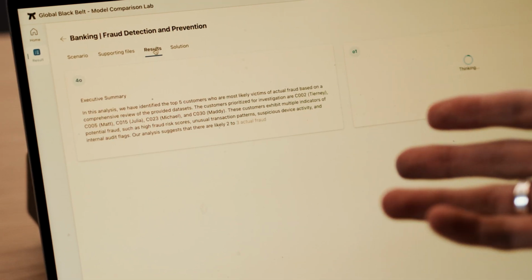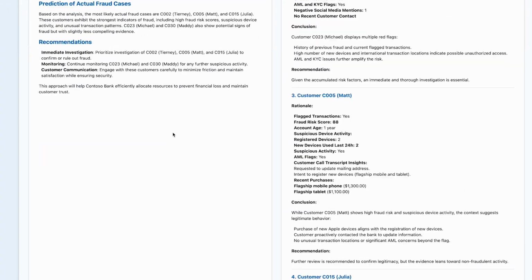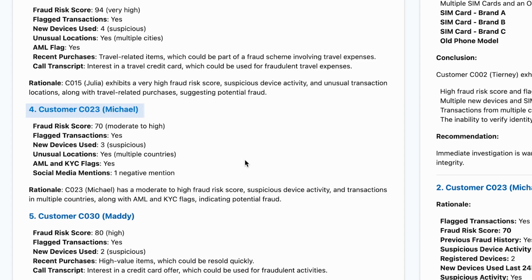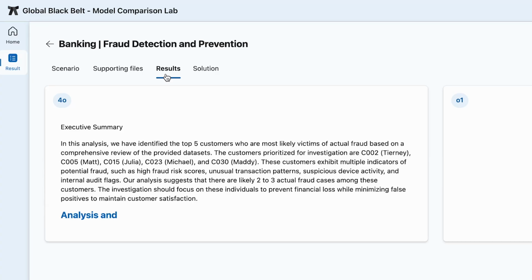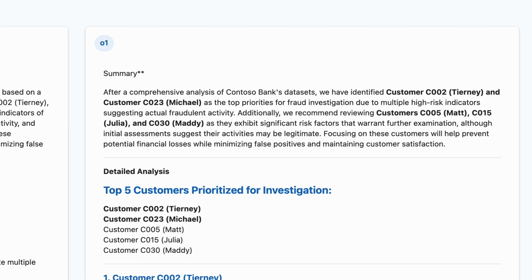So if we look at the results, GPT-4o does a pretty good job. The top 5 it identifies are the correct top 5 that should be prioritized for review. In the output, Tierney is actually a fraudulent case. However, Matt and Julia are flagged and they're not actually fraud cases, but Michael was and was missed. And we also see if you run it multiple times, GPT-4o sometimes gives different results each time, even with the temperature set to 0.